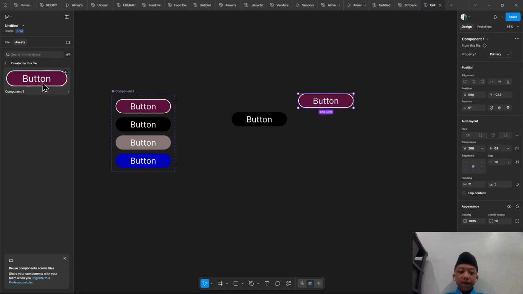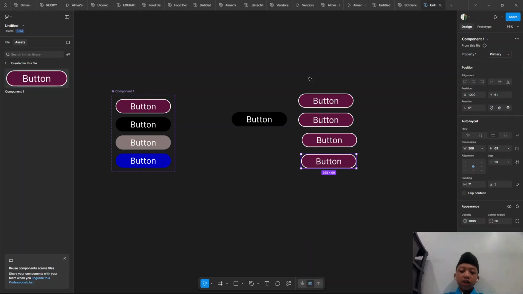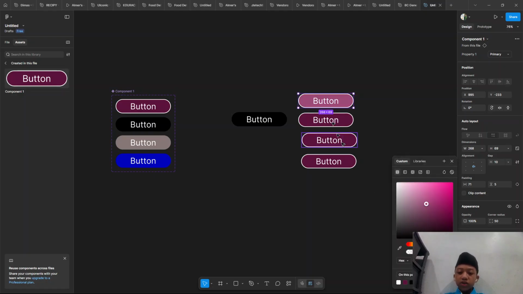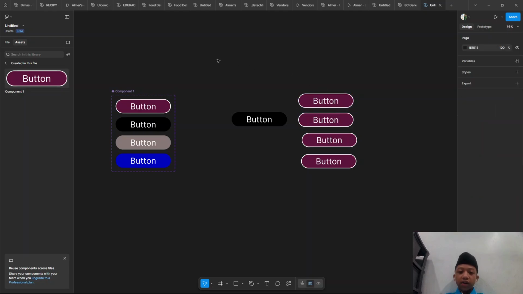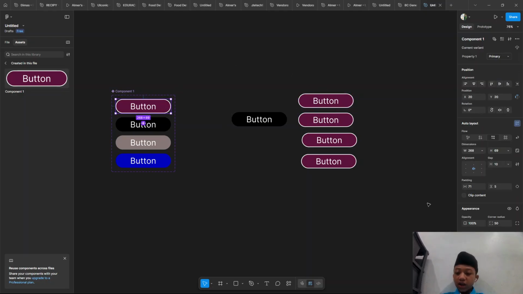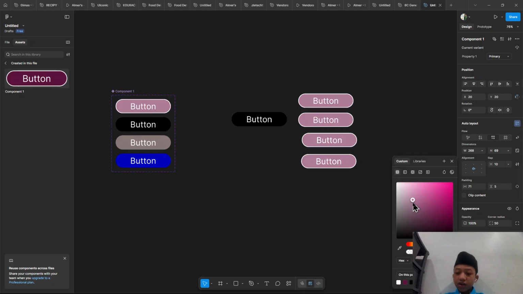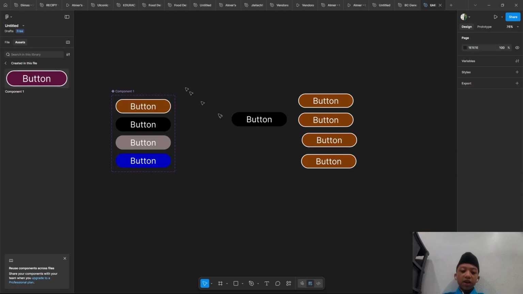And if there are many buttons, and you want to change them all at one time, if it is like this, changing the color is so hard. Just change here, and the color just changes what you want, and later the buttons will directly all change because they are already made as a component and variants.